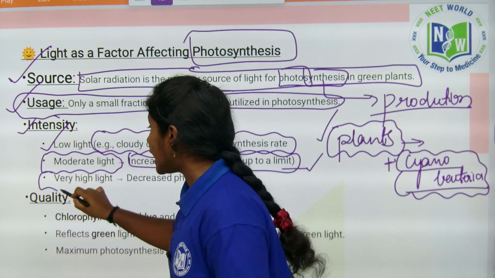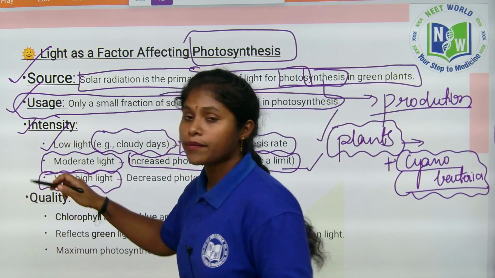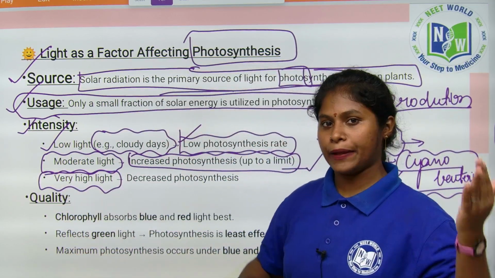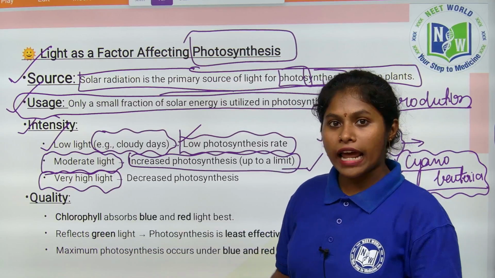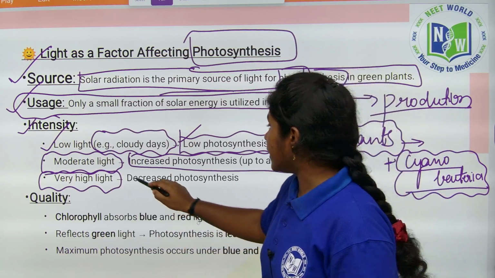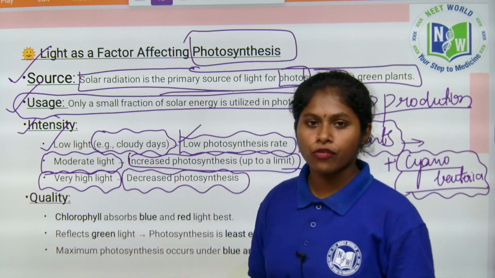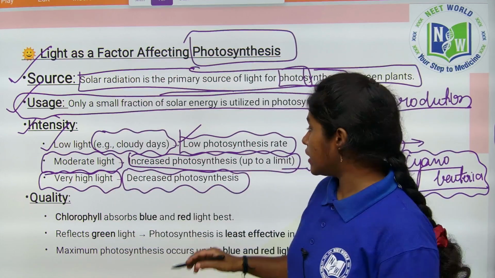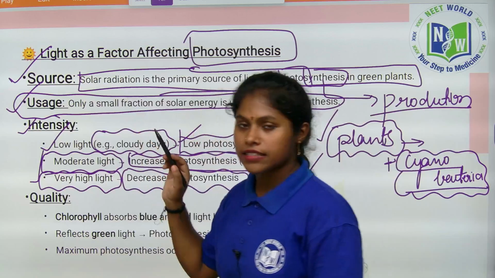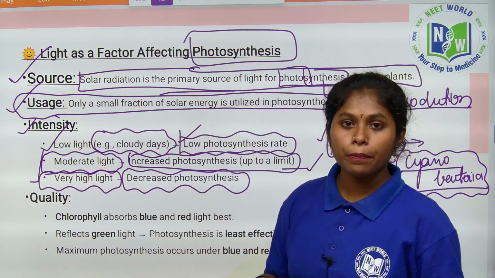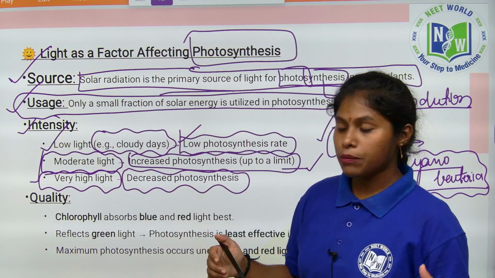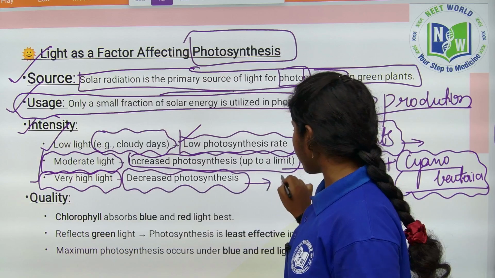If it is very high light, not moderate, not low, it is very high, then what happens? If the light intensity is more, then photosynthesis decreases. Because in very high light intensity also, the plants cannot prepare their food because the temperature is more.